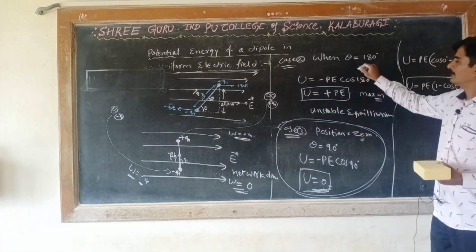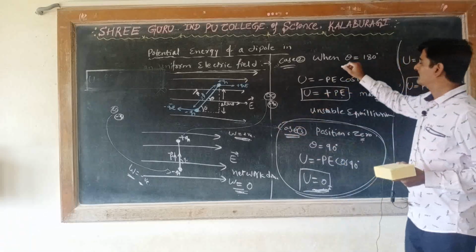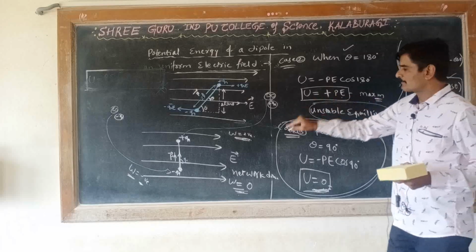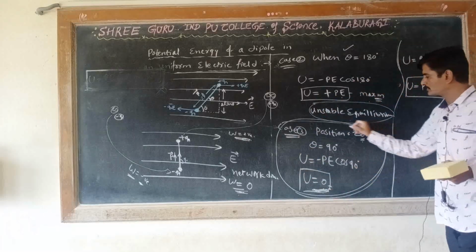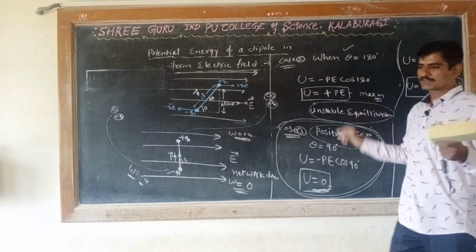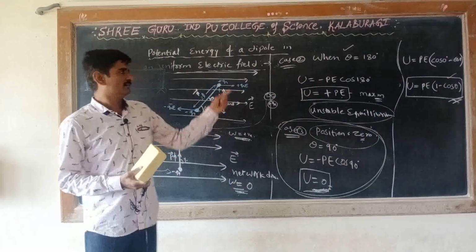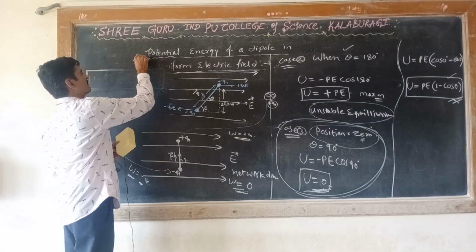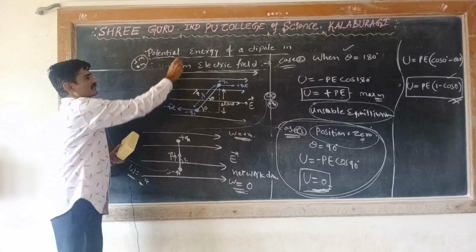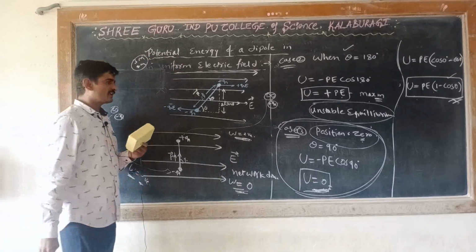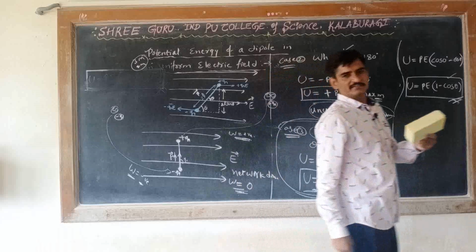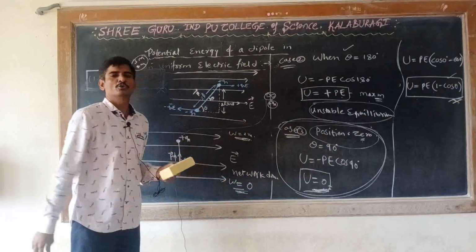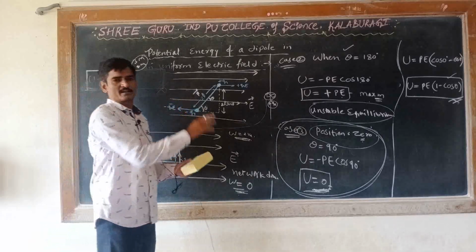Understood these three cases? These are all very important for CT. Many times they have asked for CT: the unstable equilibrium position, the stable equilibrium position, and the zero equilibrium position. Remember these three for the CT. The formulas and this derivation will be asked in the theory class for 2 or 3 marks, and these points they will ask for CT. Okay, understood? In the next class we will solve numericals related to potential energy.